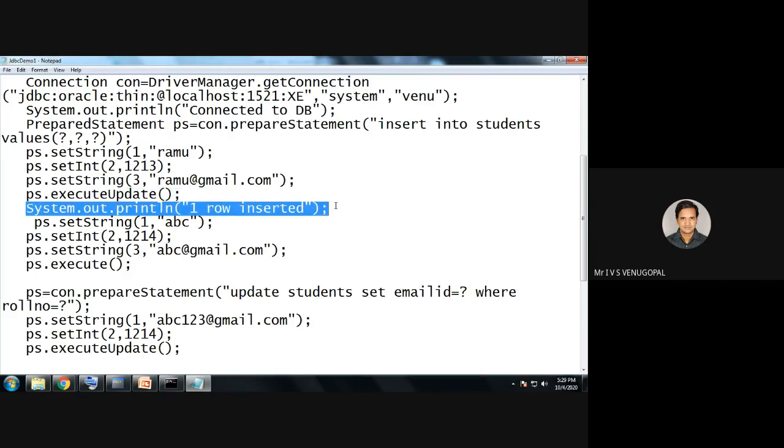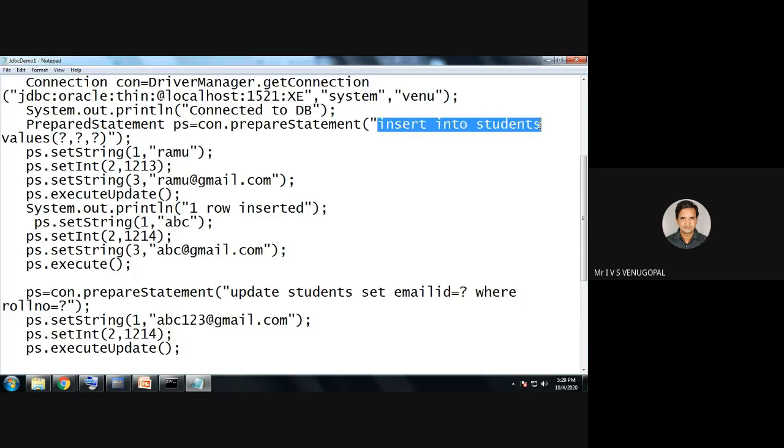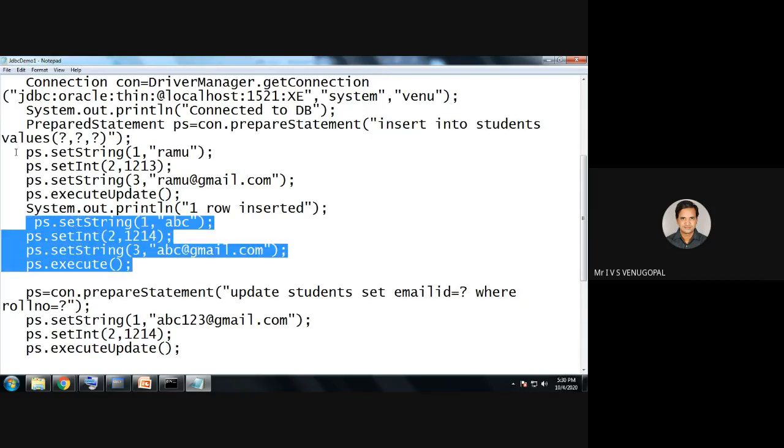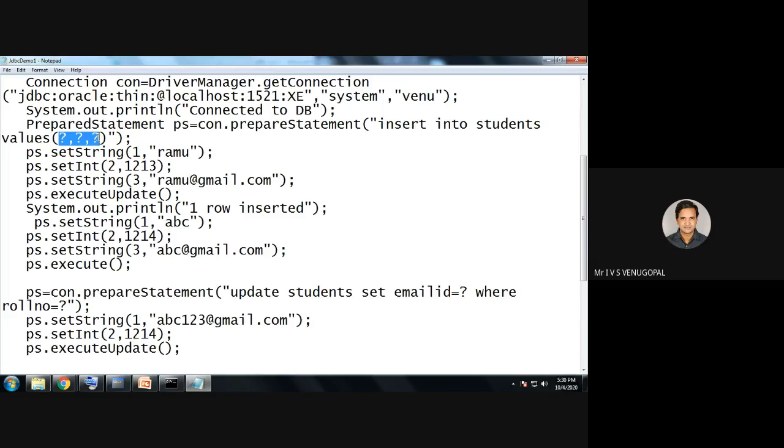When I want to insert another row, in the previous case, if you don't use prepared statement, again you need to write this query, insert into values, which values you want to insert. But the main advantage of prepared statement is, since here the query is already pre-compiled, it has an execution plan. Using that execution plan, next time when the same query is sent, it will be executed directly. So the second time, whenever you want to insert one more row, instead of again issuing the statement, you can directly pass the values to these placeholders.